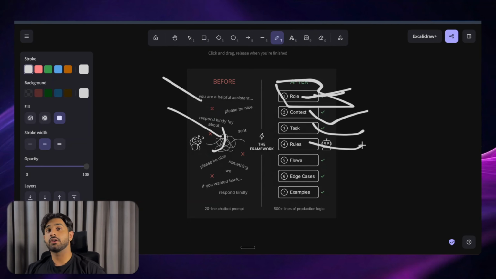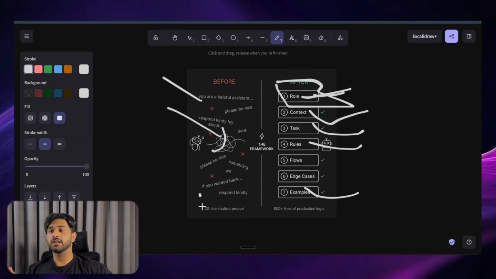And then after that, we're going to give it a flow. We're going to give it a conversation flow, how to guide the conversation through a strategic guardrail type thing. So it knows that it has to go ahead and answer this specific question, and if it does not have that context for that specific question, just go ahead and use its intelligence. So we have to keep it tight enough but broad enough so it can use its intelligence. After that, we're going to give it some edge cases.